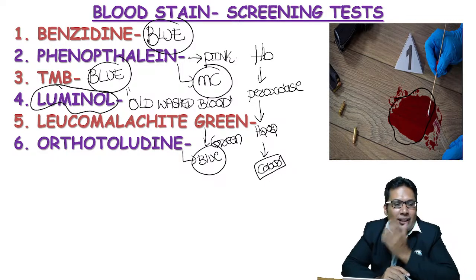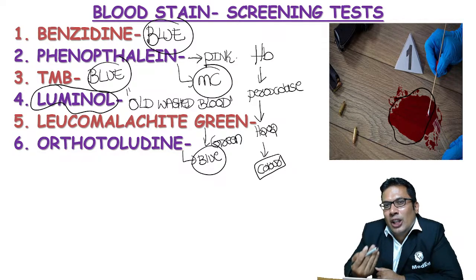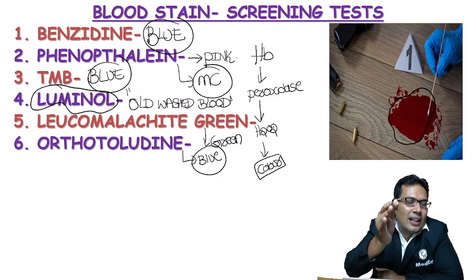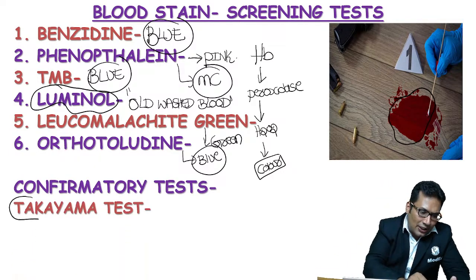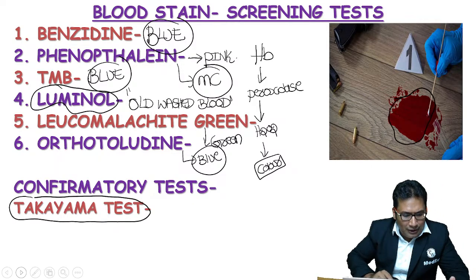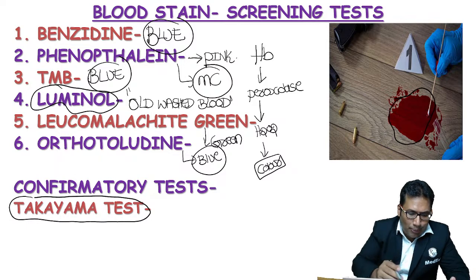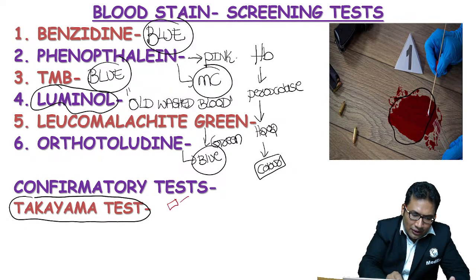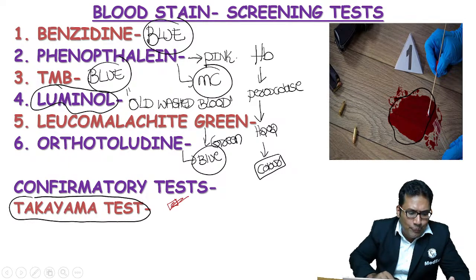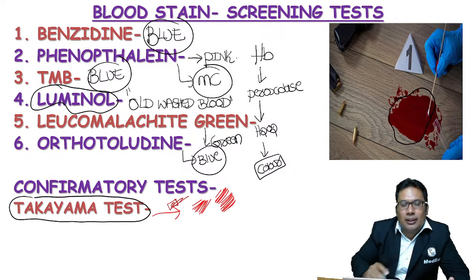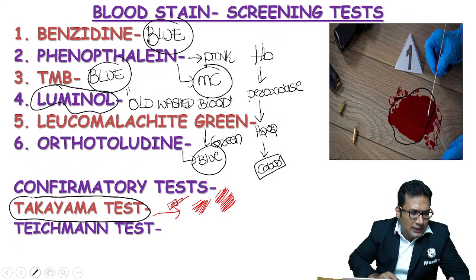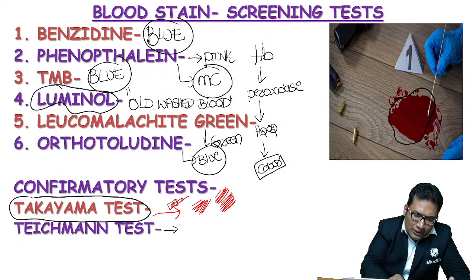Now comes the confirmatory test. What are the confirmatory tests in case of blood stain? There are two confirmatory tests: Takayama test and Teichmann test. In Takayama test, you will see pink feathery crystals. We discussed the pink feathery crystals like this. And in case of Teichmann test, you will see the brown rhombic crystals.